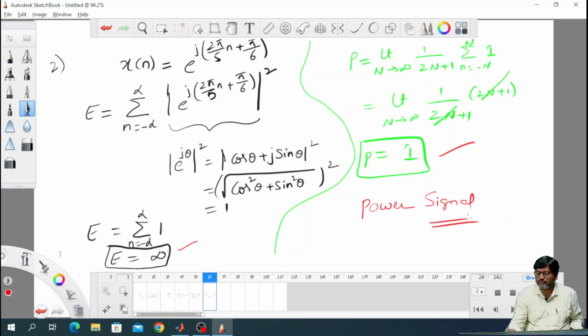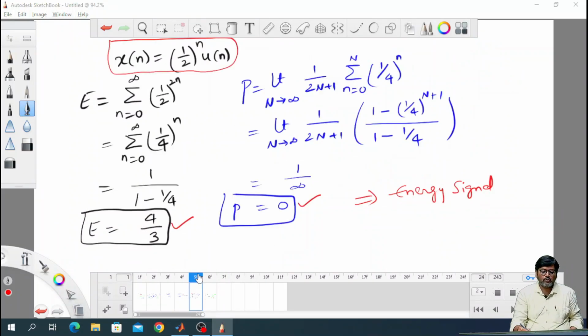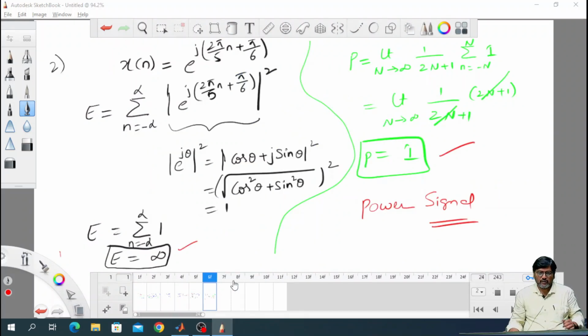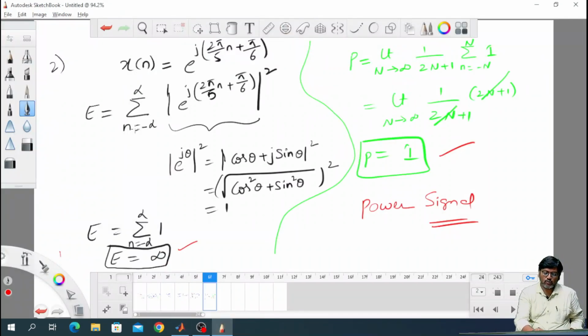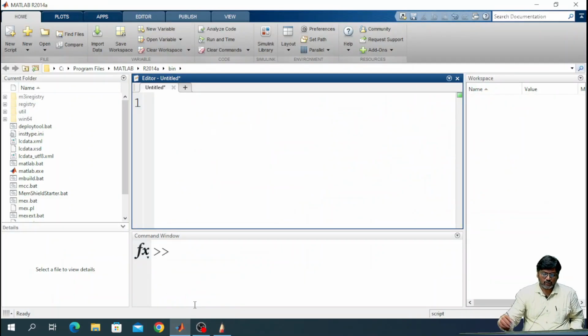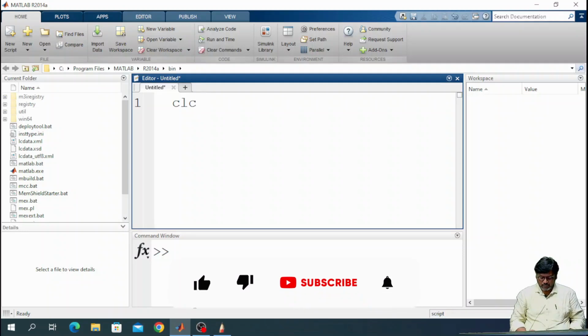Okay. For the same two examples, the two discrete time signals, we will try to develop the MATLAB code. How can you say the given signal is an energy signal or power signal or neither energy nor power? That means, how are we going to evaluate the energy of a discrete time signal and the power of a discrete time signal using MATLAB? In these two cases, to evaluate the energy accurately, you need to consider the signal in the entire interval, the infinite duration. For that, see the MATLAB code.